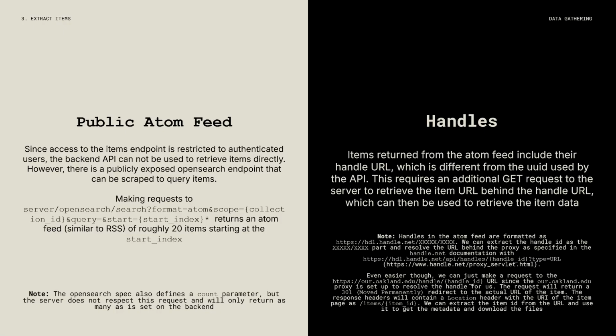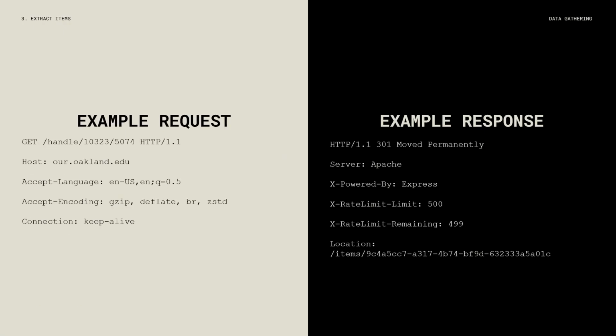It doesn't have the ID that we need, it has a handle, and that handle is a shortened URL that redirects to the URL that we want, which includes the ID. So it requires 2 steps here. First, we get the atom feed and retrieve the handles of the items, and then we make a GET request to the server to get the UUID of the item.